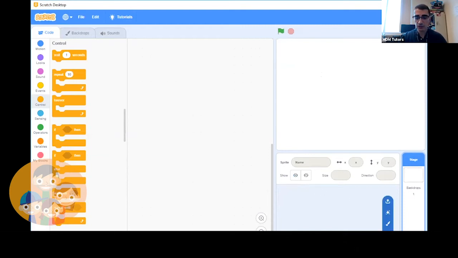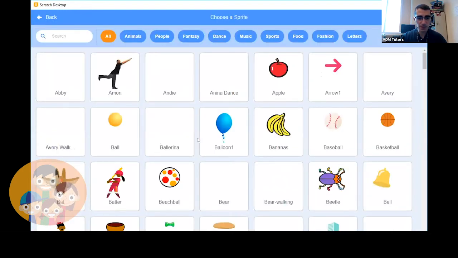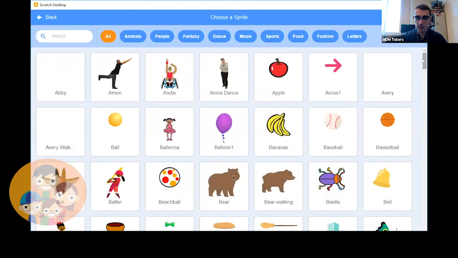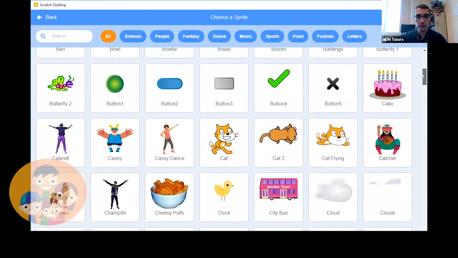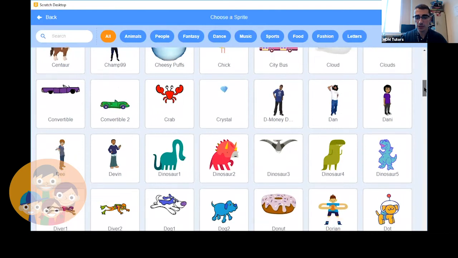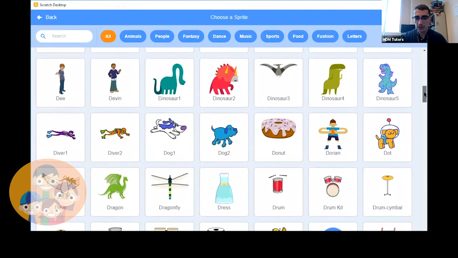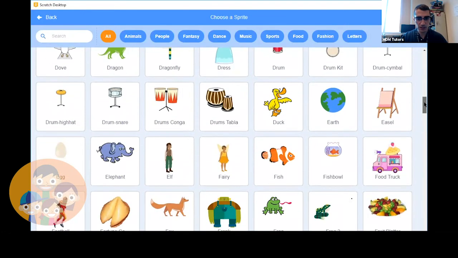And let's go ahead and choose a sprite. Let's find one that we can easily change the costume for. In the video, we used the frog, and the frog was pretty good. Let's see if we can find something similar.